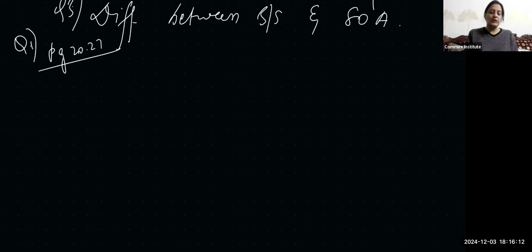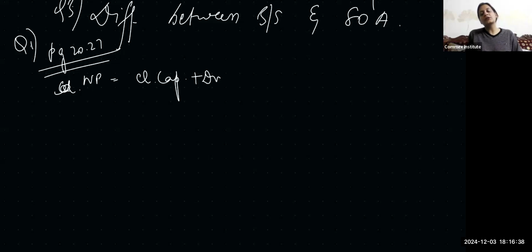Following information of an accounting year is given. Opening capital, drawings, capital added during the year, closing capital, calculate profit or loss. ये तो equation लगा के ही कर लो, जल्दी करो. I'm giving you the equation and then just find out. You have to find out the net profit ना, तो net profit को इधर रख लो. Closing capital plus drawings, उल्टा चल रहा है ना, minus additional capital minus opening capital.